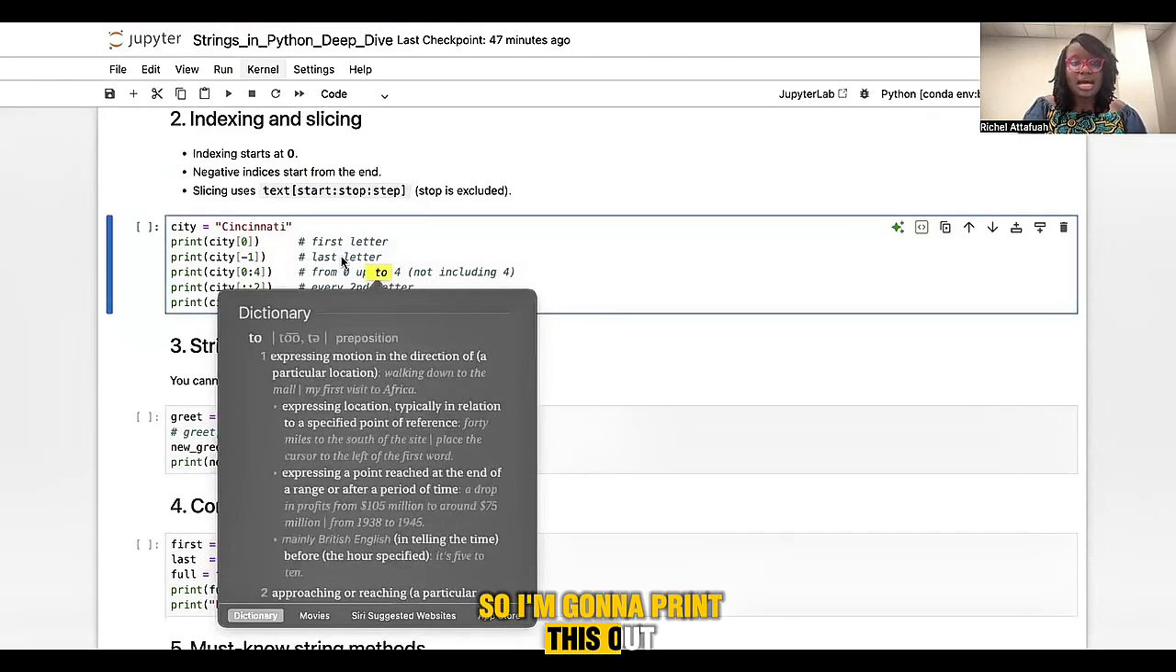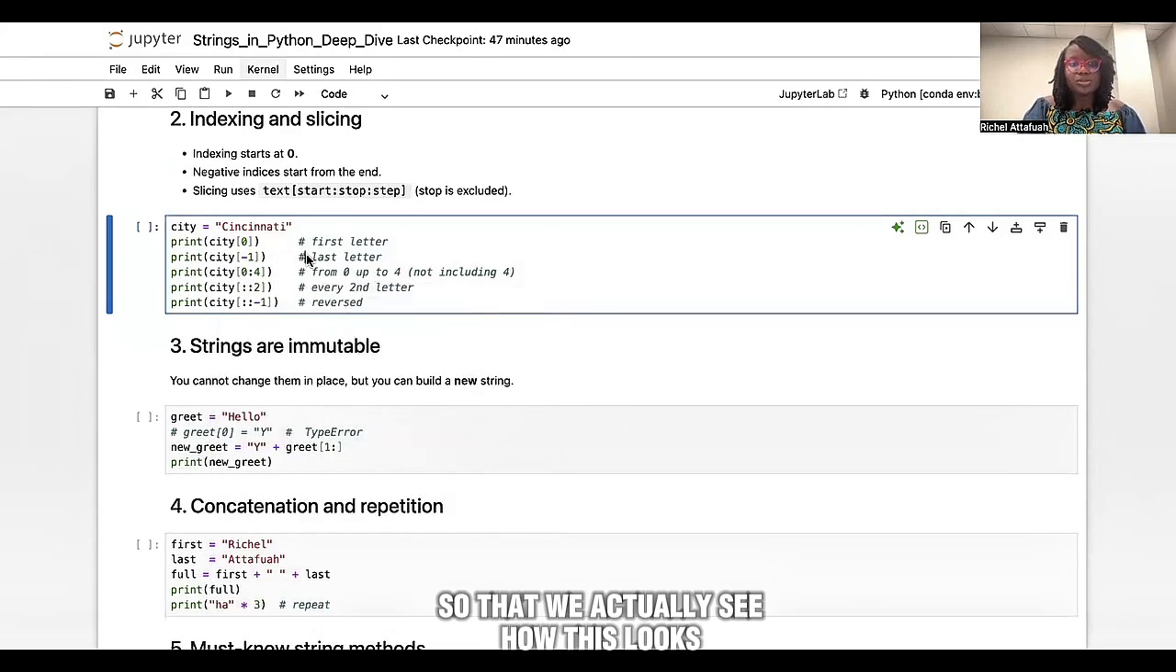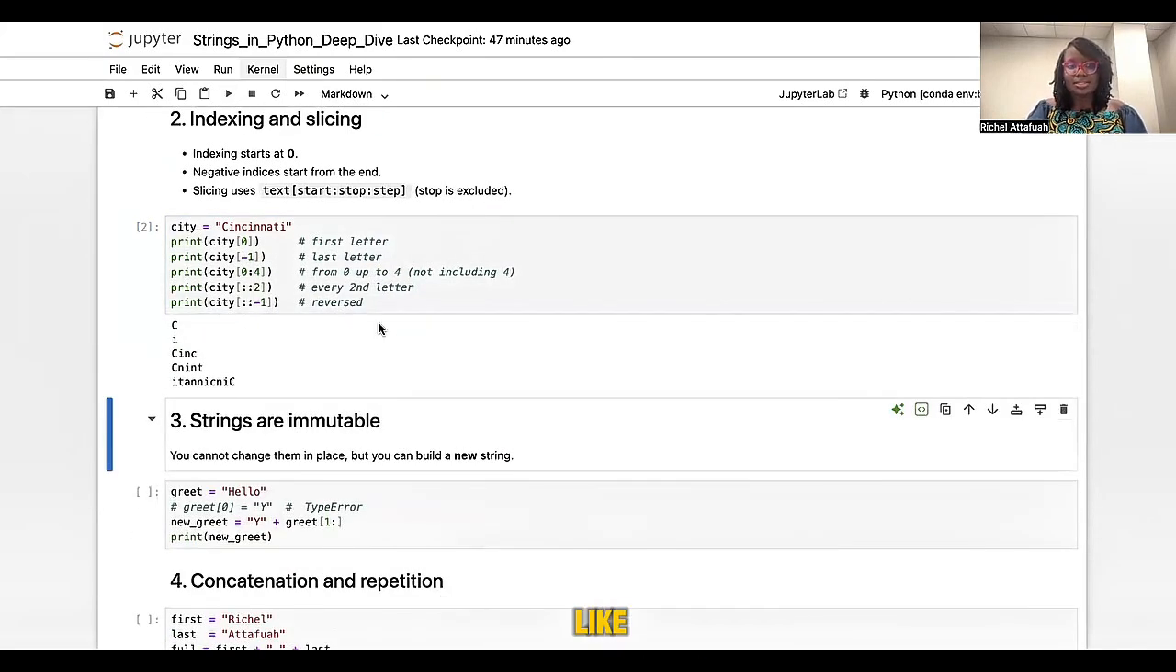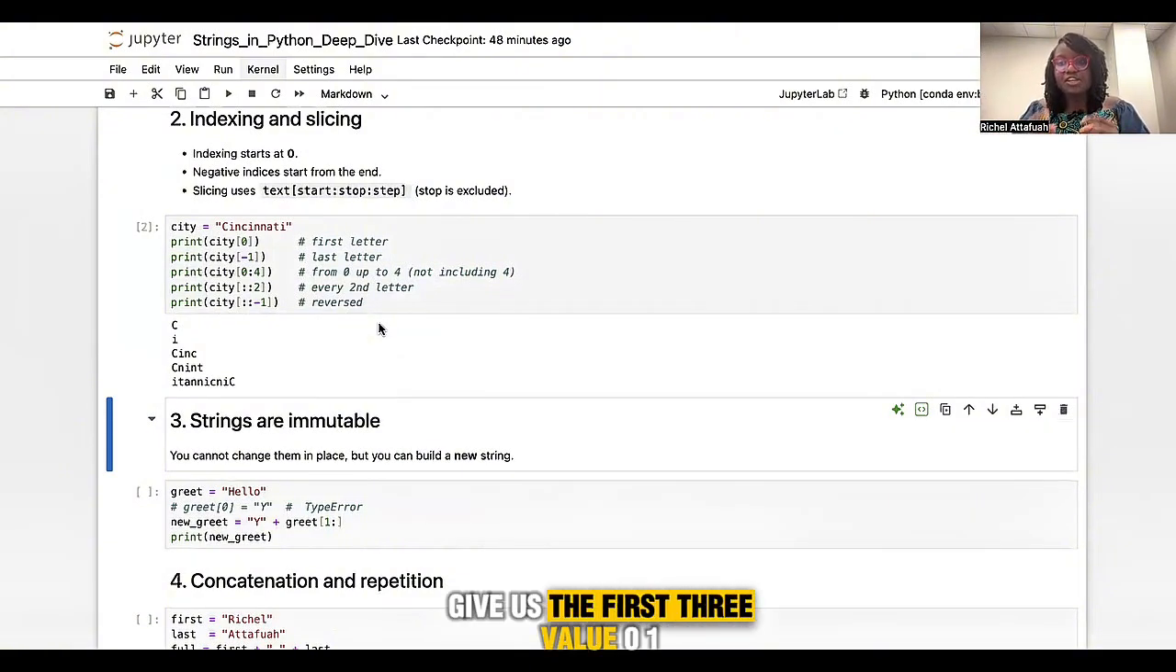So I'm going to print this out so that we see how it looks. You see the first one, 0. Let's see -1: it looked at the last I. From 0 to 4 gave us the first four values, 0, 1, 2, 3, because it starts from 0.